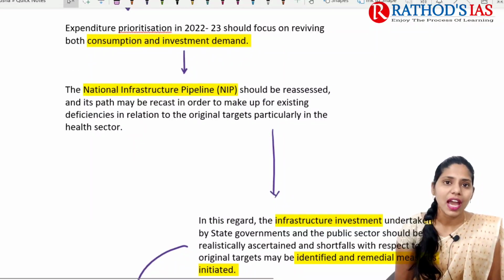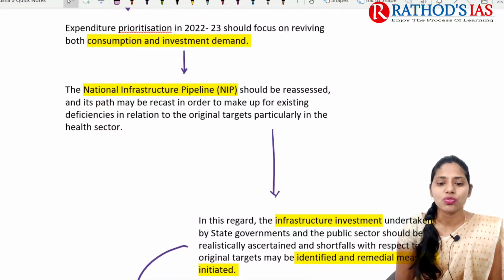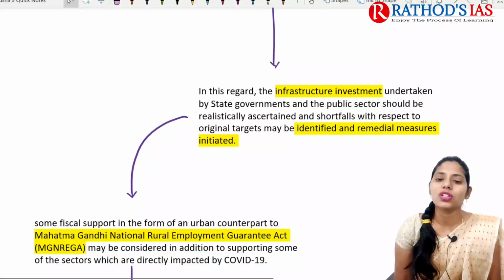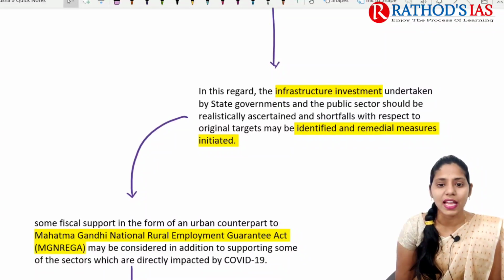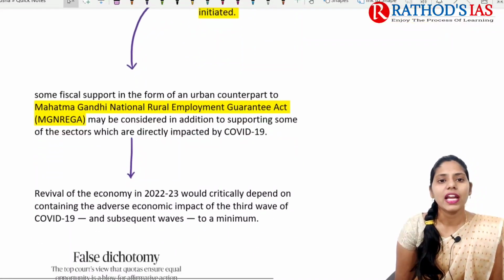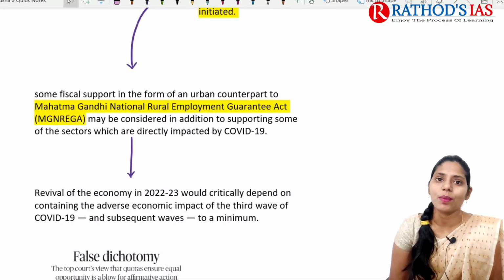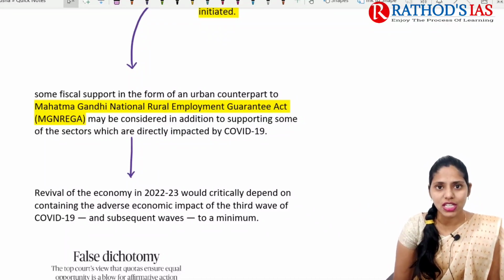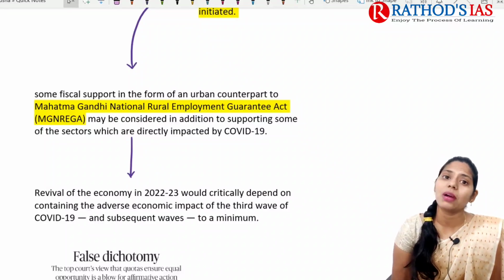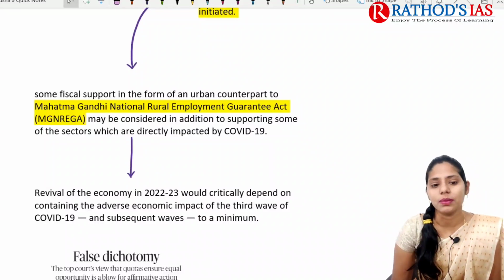And we even have this National Infrastructure Pipeline scheme, right? So we need to focus on that, and on infrastructure investment as well. And we need to provide some support to the people, especially through employment guarantee schemes like the MGNREGA scheme in rural areas, and we need to come up with this type of scheme in urban areas as well.